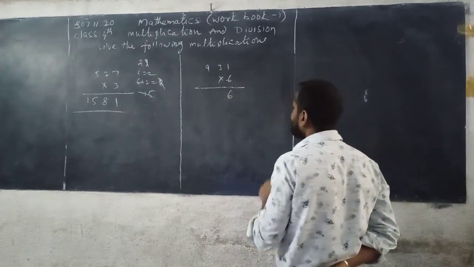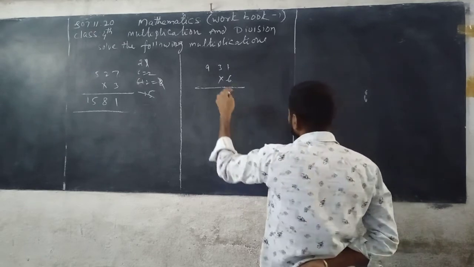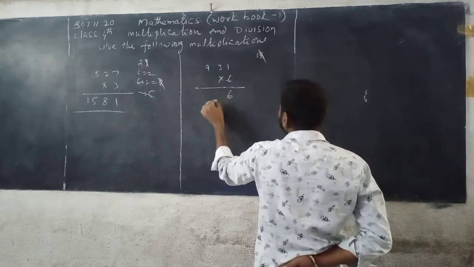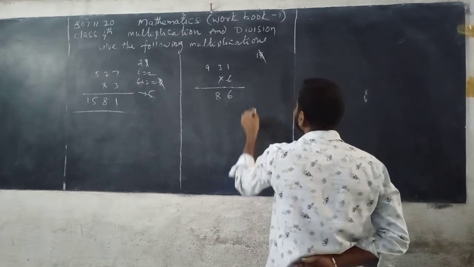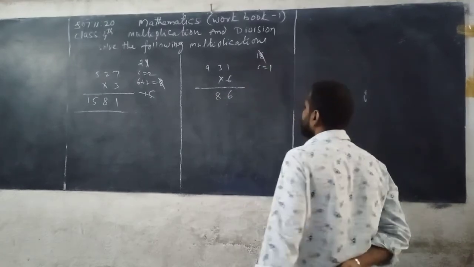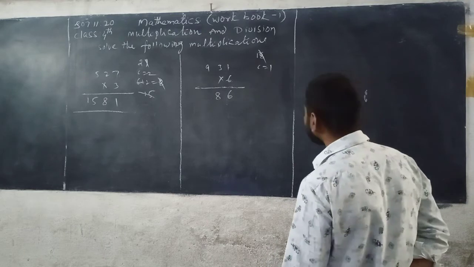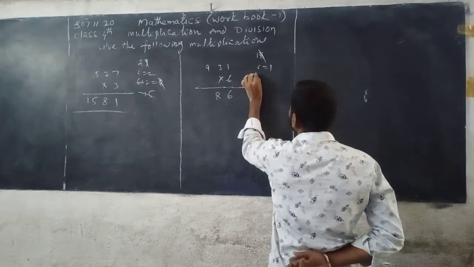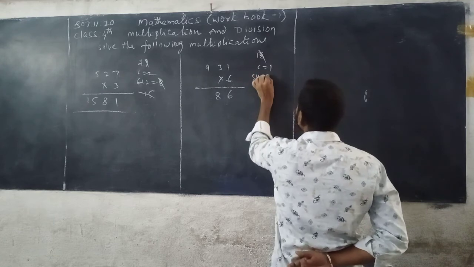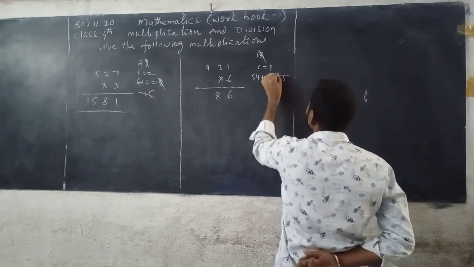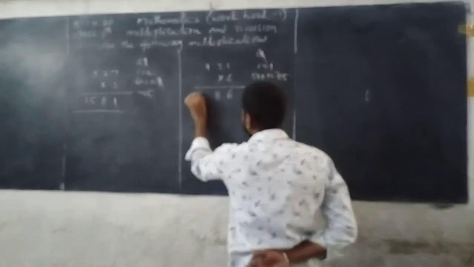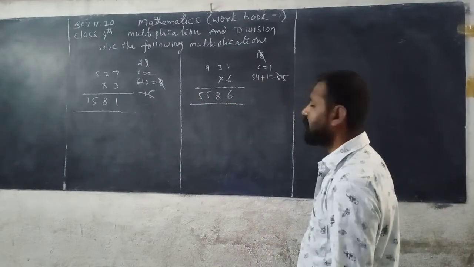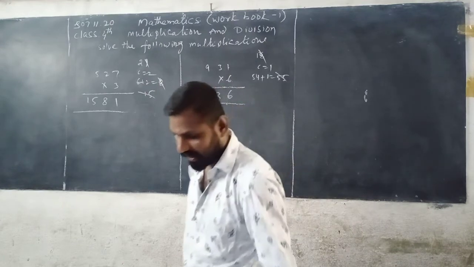Next we multiply the digits in tens place, that is 3 with 6. 6 3s are 18. In it 8 is taken and written down in the tens column of the product and 1 is carried. Now next we multiply the digits in hundreds place, that is 9 with 6. 6 9s are 54. 1 is added to 54. 54 plus 1, 55. So you can write down total. The product is equal to 5586.